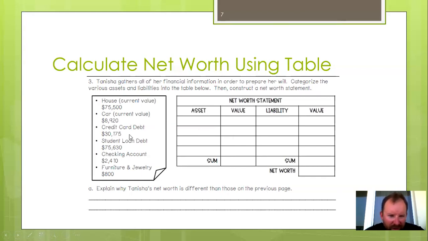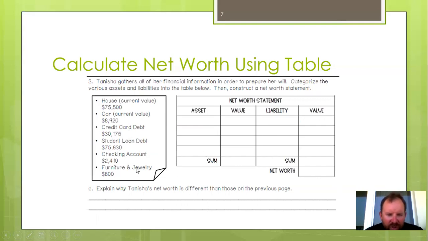And then we'd have credit card debt. Well, credit card debt's a liability, isn't it? So we'd put it under liability, $30,175 for credit card debt. Then we have a student loan for $75,630. That's definitely a liability. We have a checking account. That would be under assets, $2,410 of an asset for a checking account.